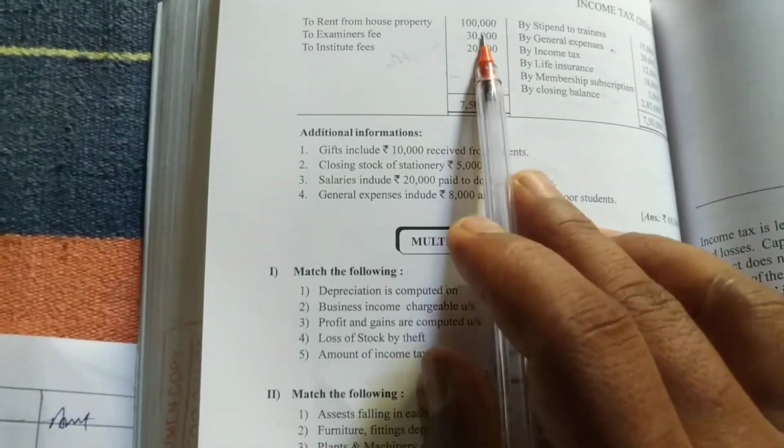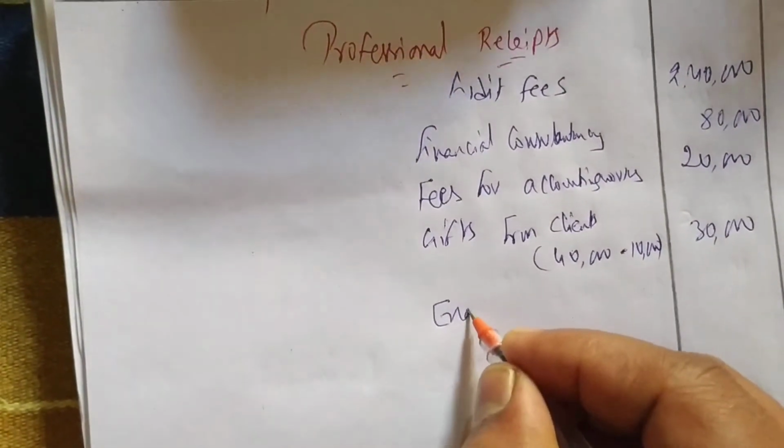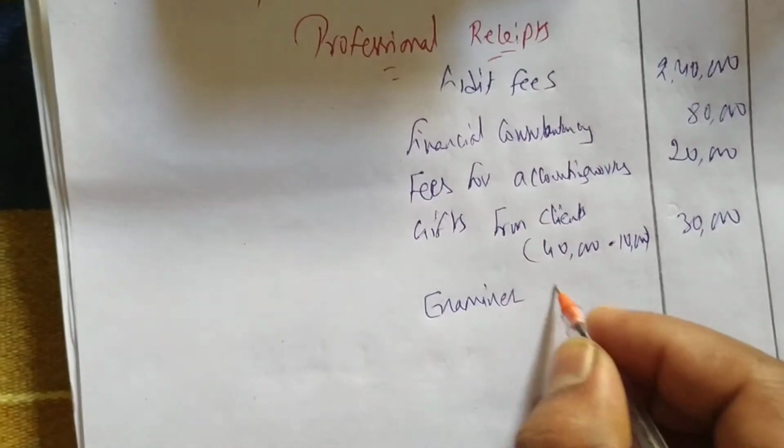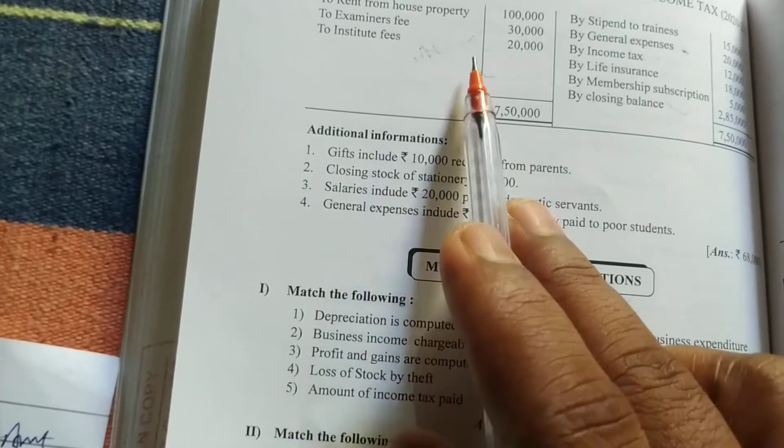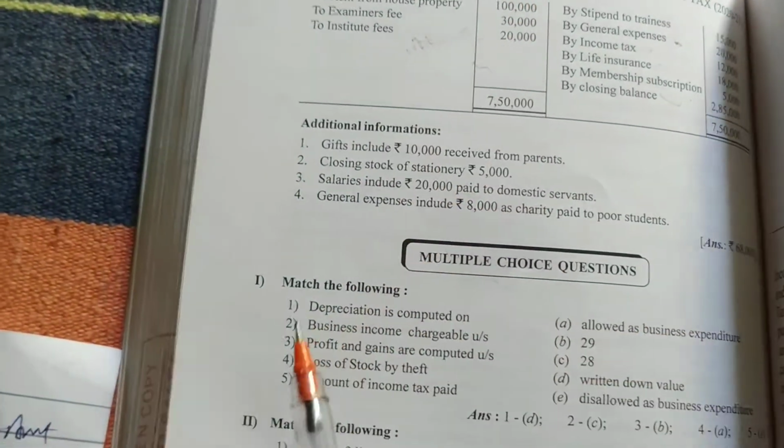Next, rent from house property, do not consider. Examiner fees, consider, 30,000. The last one is institute fees, do not consider. This is personal income.